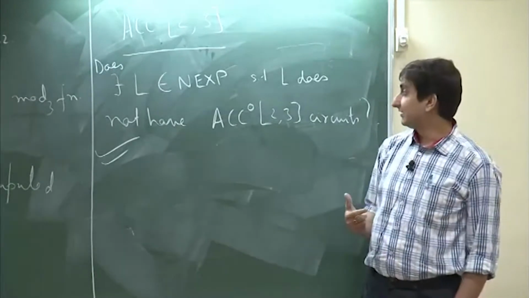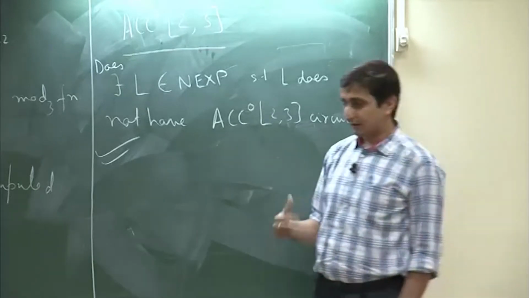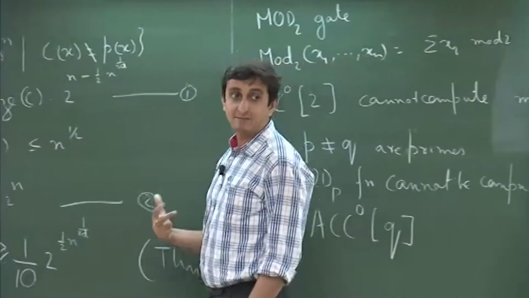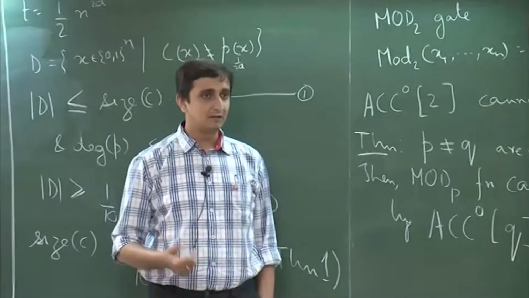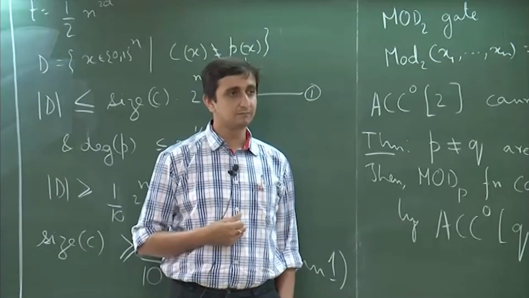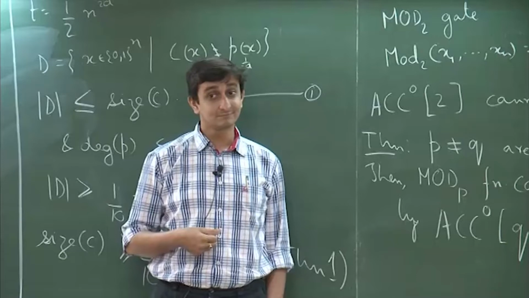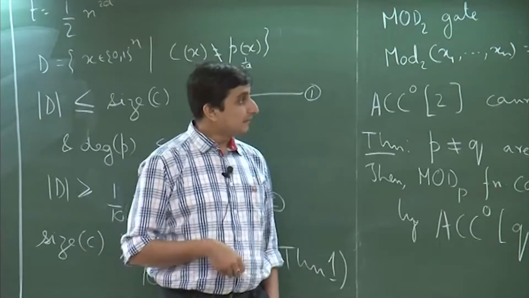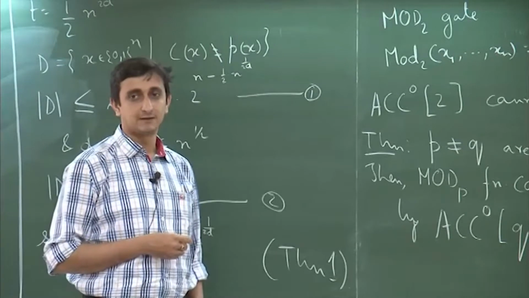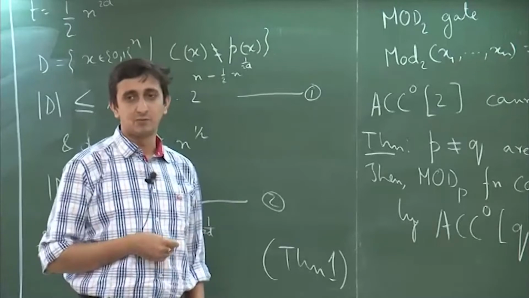You can see that a very simple addition, a very simple extension of what we have been seeing so far, can make the computational model quite powerful. This is actually the same as having a mod 6 gate also, and that can be shown. Suppose you have mod 2 and mod 3, you can actually compute mod 6.